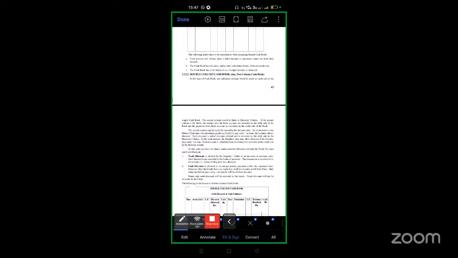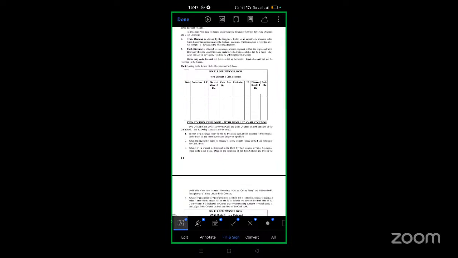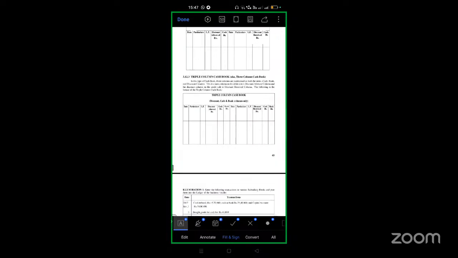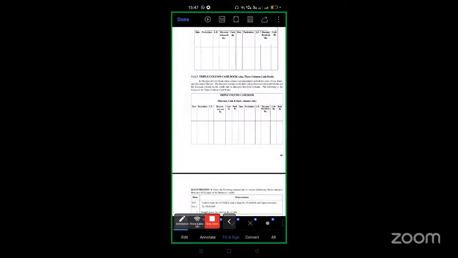Next we have the double column cash book, where we have two columns. One is the cash column, the other one is the discount column. An extra column will come: in the earlier one it was only one column, now it will be two columns. And in the triple column cash book, we have three amount columns, that is the cash column, bank column, and discount column.